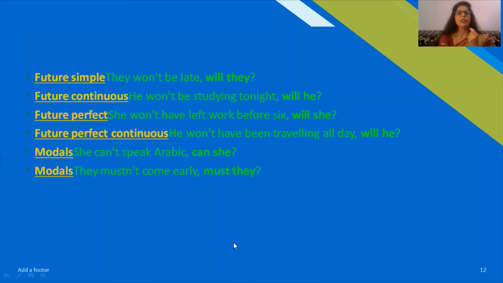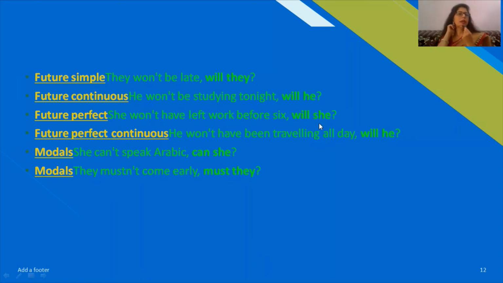Future continuous, he won't be studying tonight, will he? And in the future perfect tense, she won't have left work before 6, will she? This will be the framing.